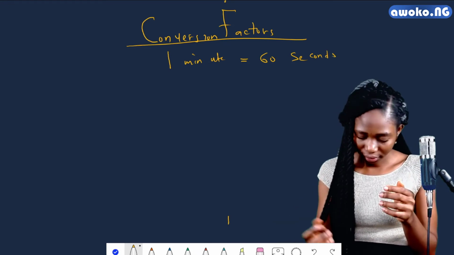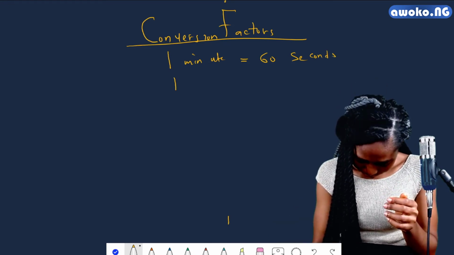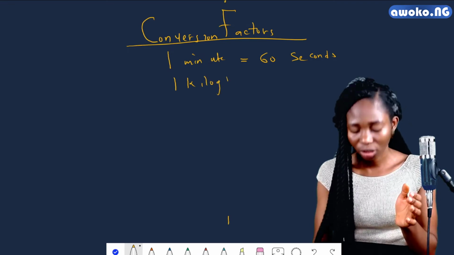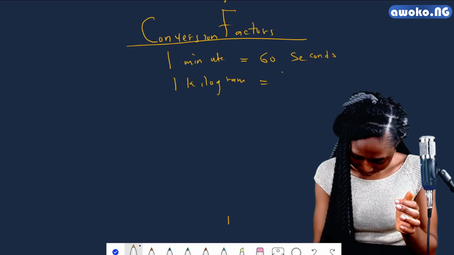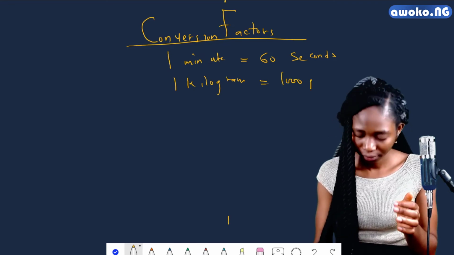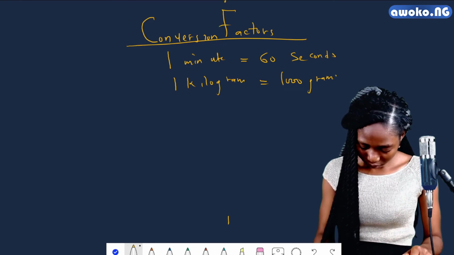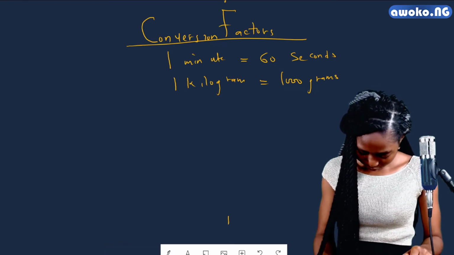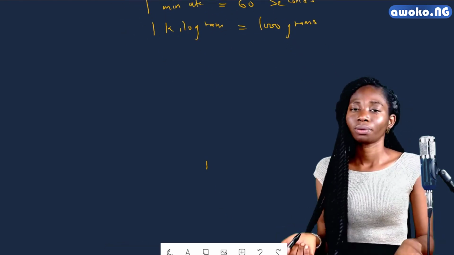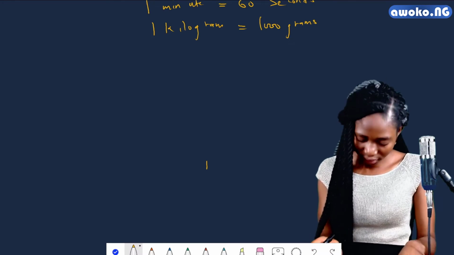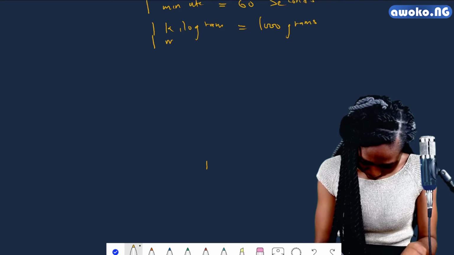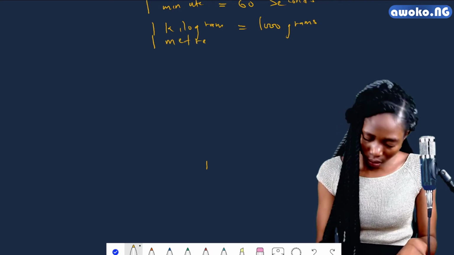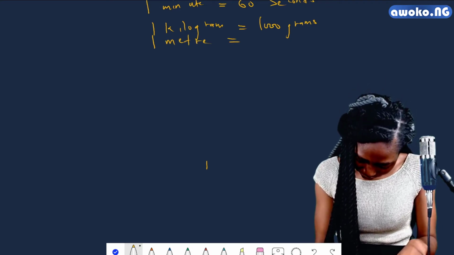We have that 1 kilogram equals 1000 grams. We also have that 1 meter equals 100 centimeters.